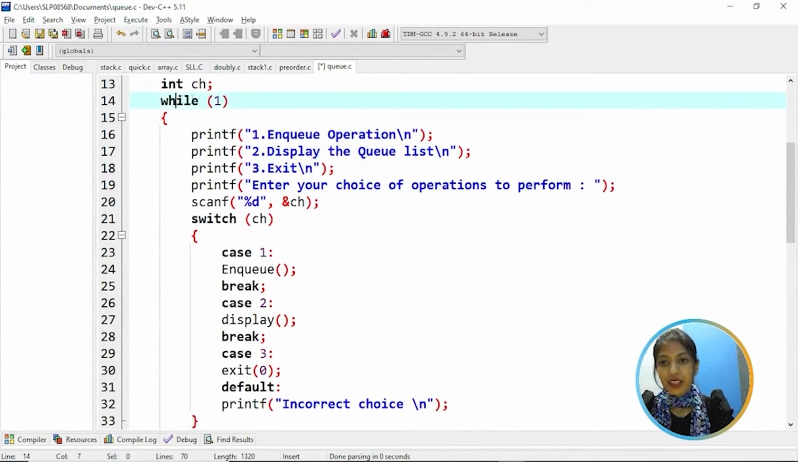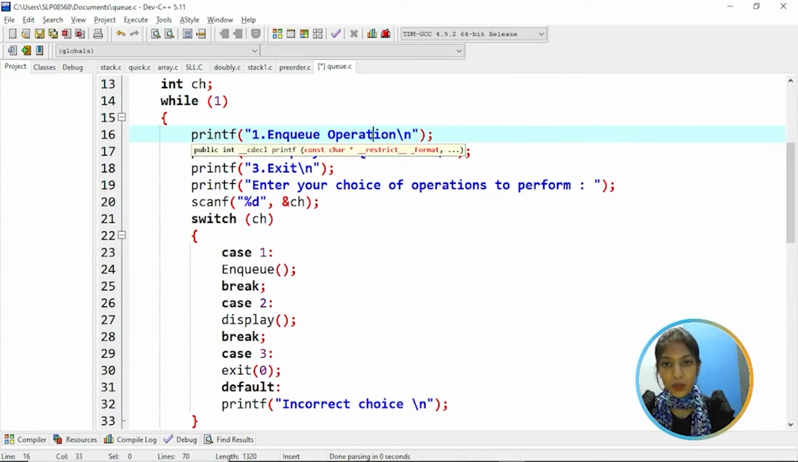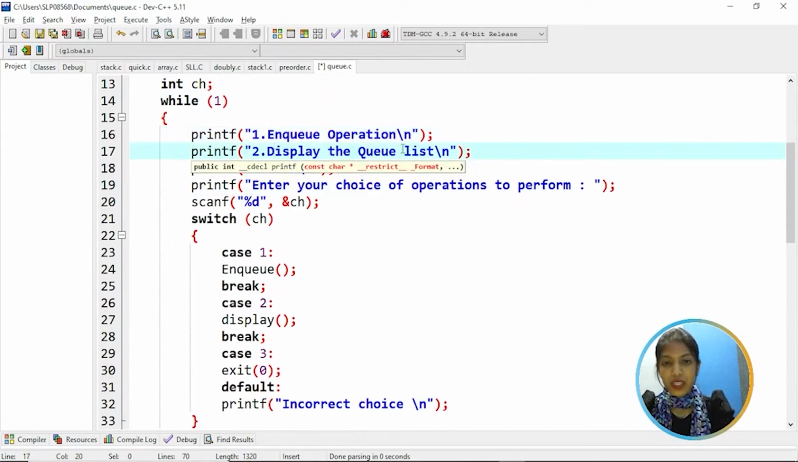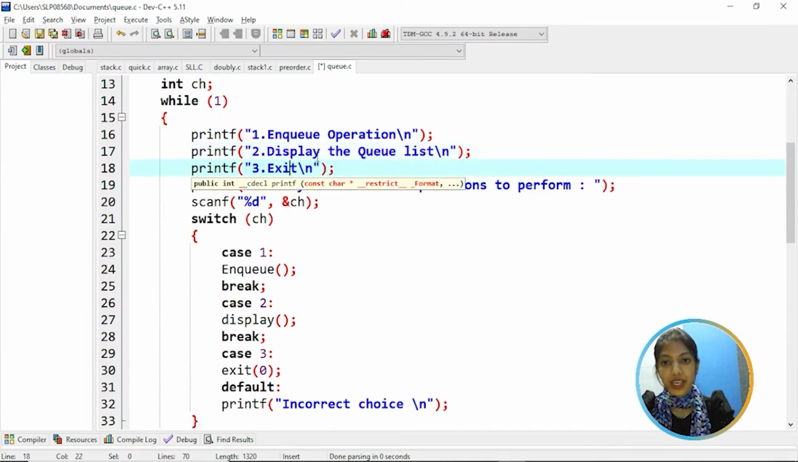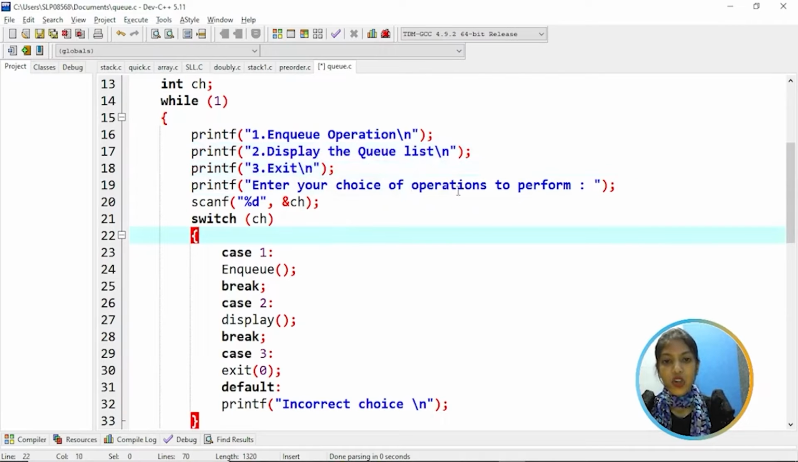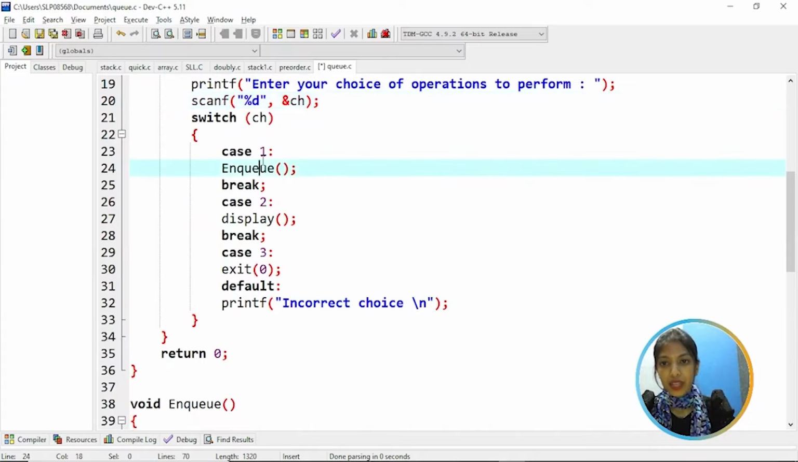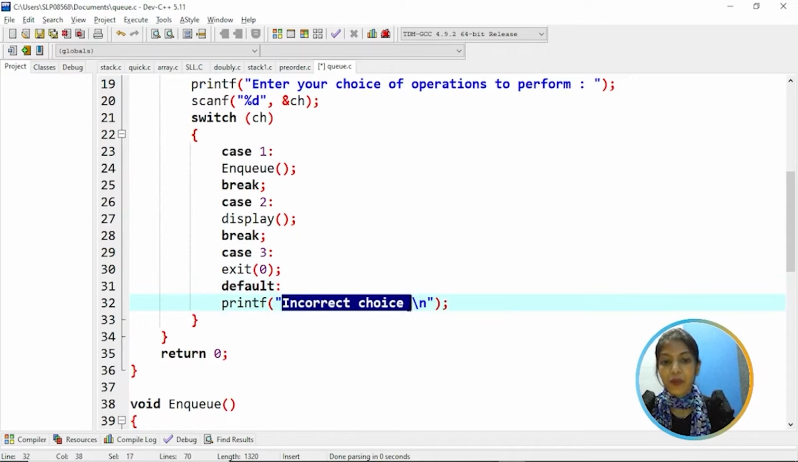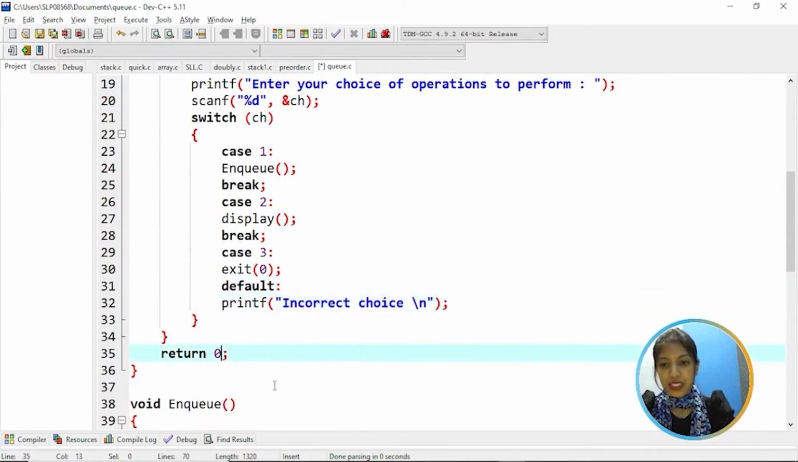And next we have a while condition. So we print the choice options: the first is NQ operation, the second option is display the queue list, and the third operation is exit. And then it asks you to enter your choice of operation to perform. If you enter case 1, it calls the NQ function. If you enter case 2, it calls the display function. And in case 3, it calls the exit function. By default, if you enter any other option, then it will display incorrect choice, return 0.